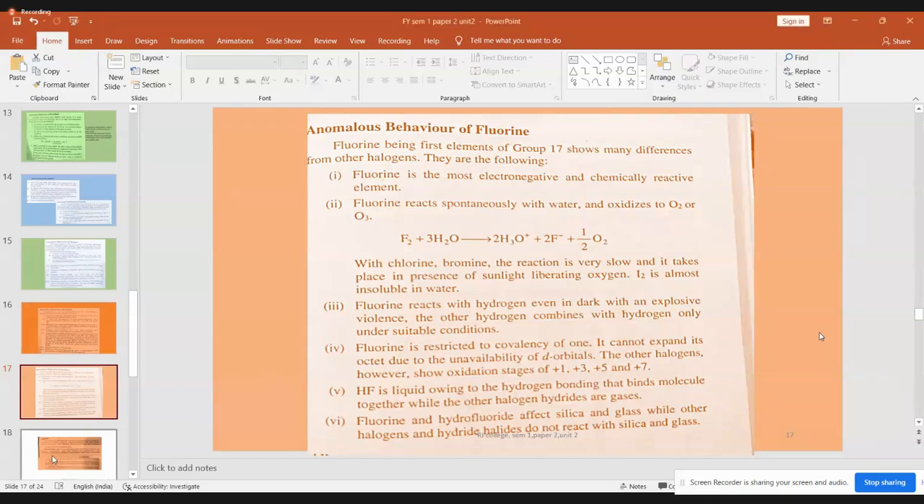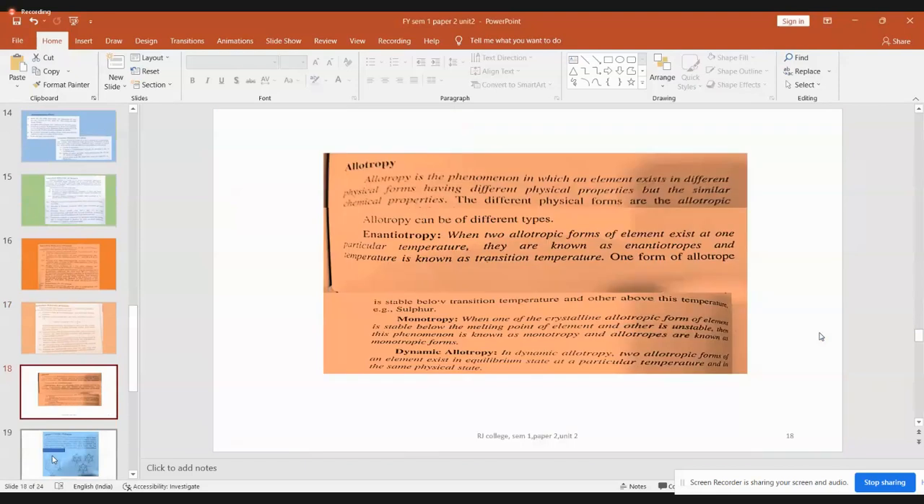Now, what is the next one? The next one is our other topic, allotropy. I am going to keep your exam syllabus till the anomalous behavior of the fluorine atom. Is it okay?